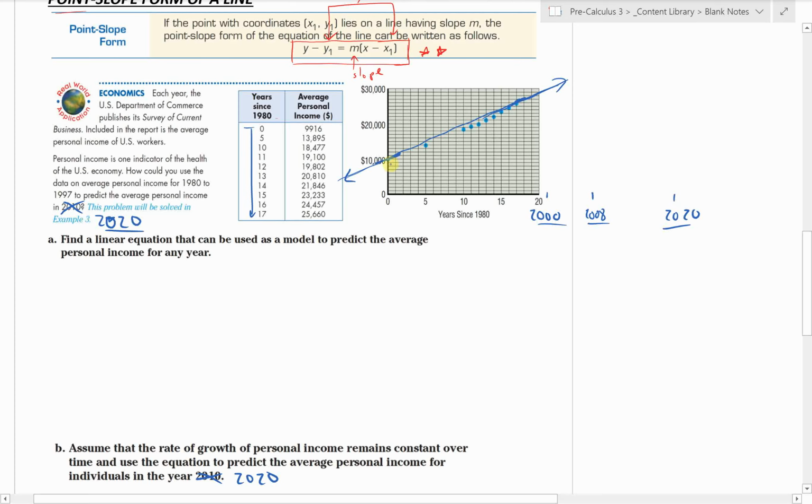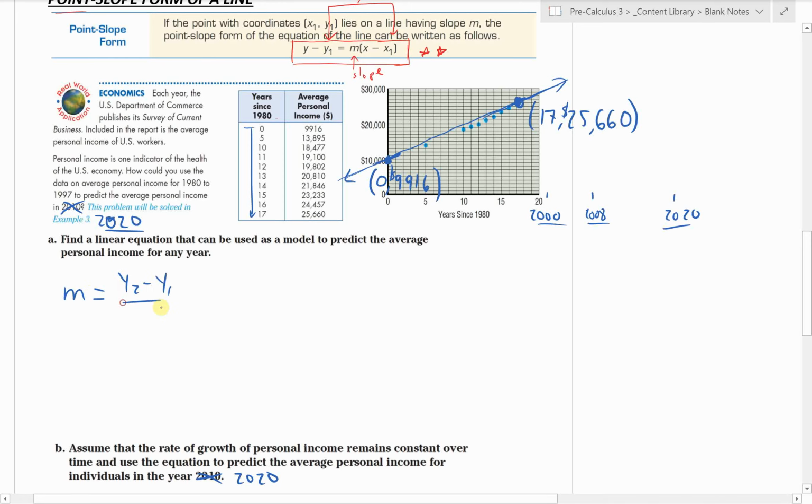So what we know then is that we have these 2 points on the line, right? Specifically, those 2 points are (0, 9,916), and this one is 17 years later. The average income was 25,660, right? So here are our 2 points that we know on the line, okay? Which means we can use those to find the slope.